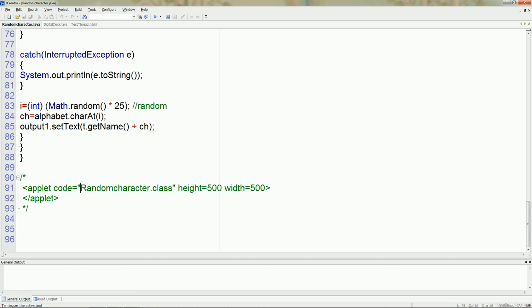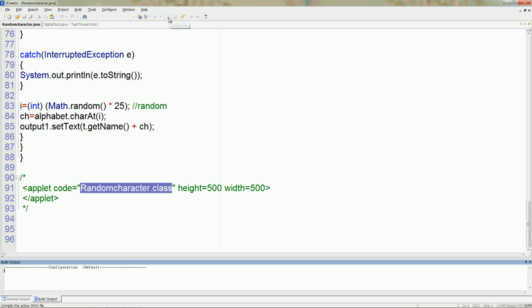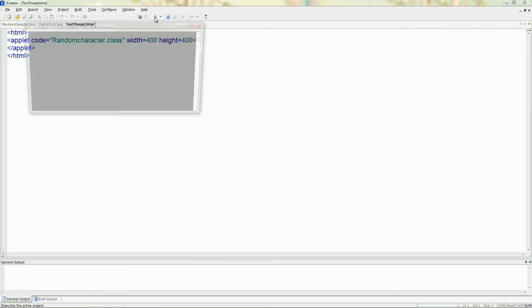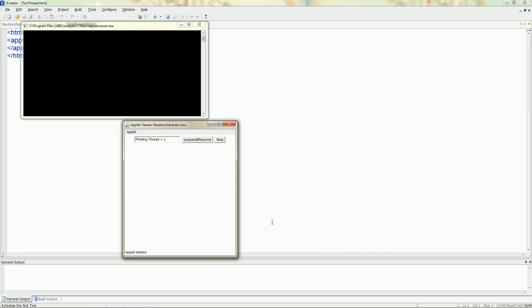Now let us use this class with our HTML file. Before executing this file, your class should be compiled. After that, use this file. Here the random character will display. If we suspend it, then it will stop.